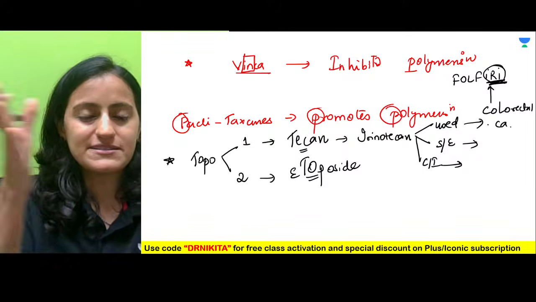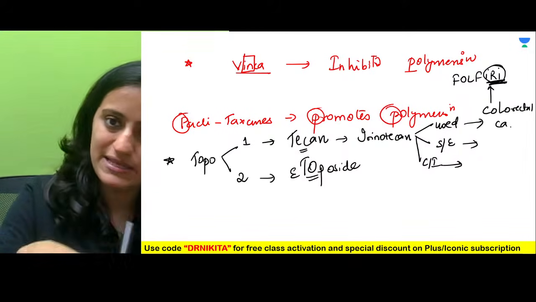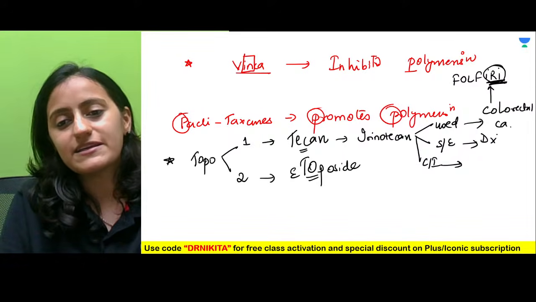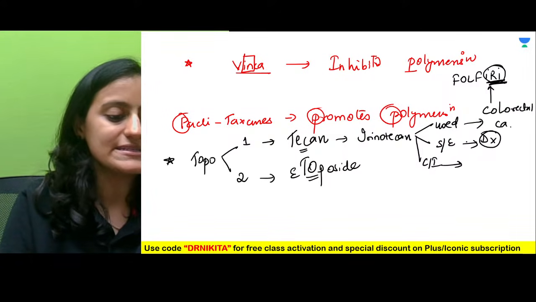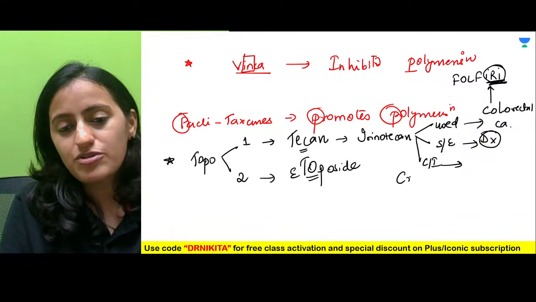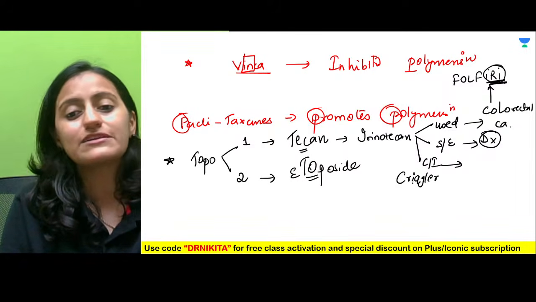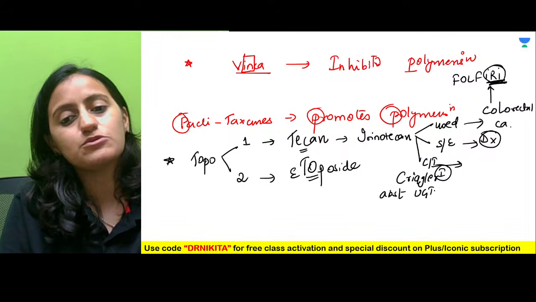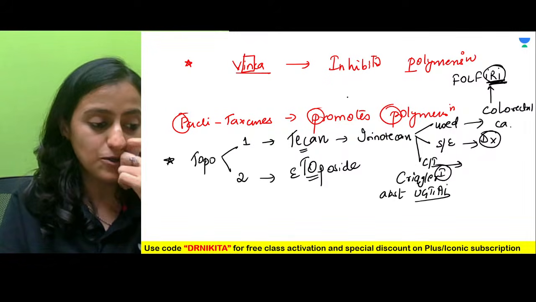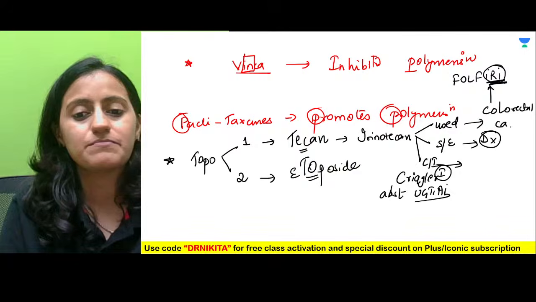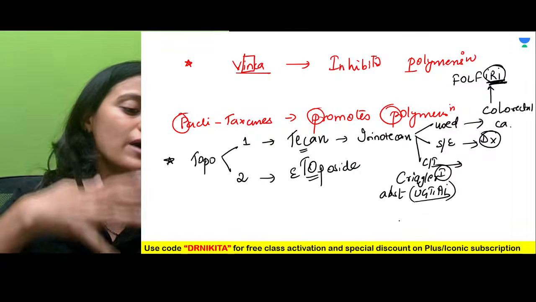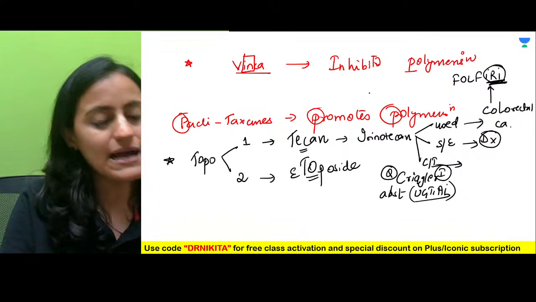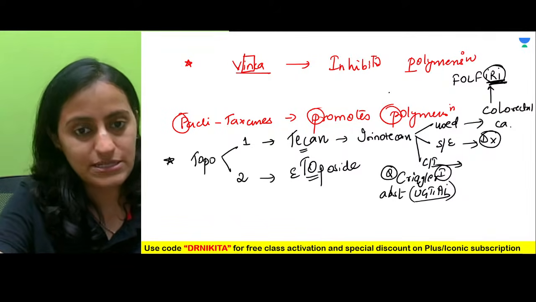What is the side effect? Basically, the dose-limiting side effect is diarrhea. And where is it contraindicated? It is contraindicated in Crigler-Najjar type 1, where we have completely absent UGT1A1. The conjugation enzyme is absent, and because UGT1A1 is absent, irinotecan toxicity will increase. So very, very important question. Remember that it is contraindicated in Crigler-Najjar syndrome.